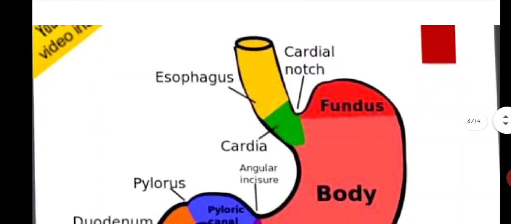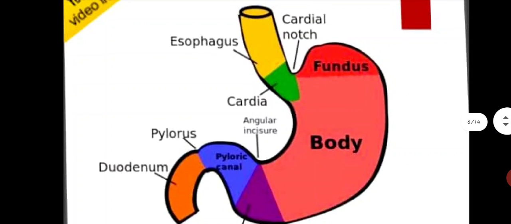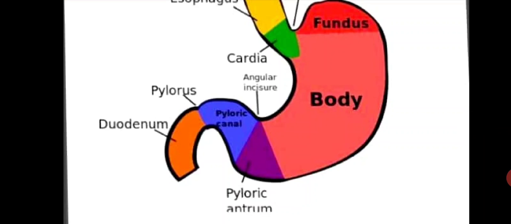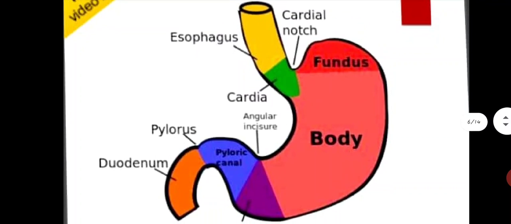Next, this is the diagram of your stomach. First, this yellow portion is the esophagus, that is also known as your food pipe, and this green portion is the cardia, and this is the cardial notch. This red portion is known as the fundus, and this carrot color is known as your body, and this purple color is known as pyloric antrum. This blue color is known as your pyloric canal. This is the pylorus, and this orange color is known as the duodenum. So these are the parts of your stomach.